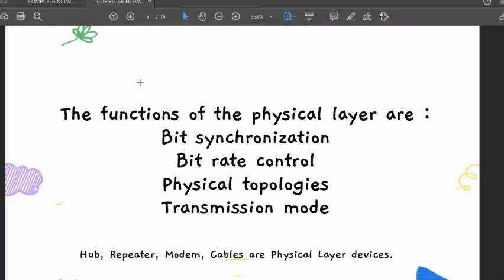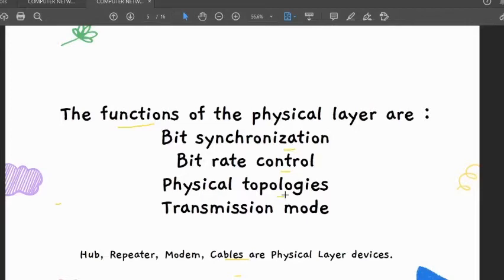As we now have the idea of what happens in the physical layer, we will summarize it with the main functions of the physical layer. The first is bit synchronization, then bit rate control. The important point we know is that all the data that is received is in the form of bits, and the signals are converted into zeros and ones.